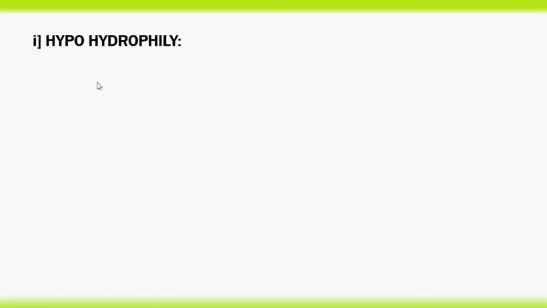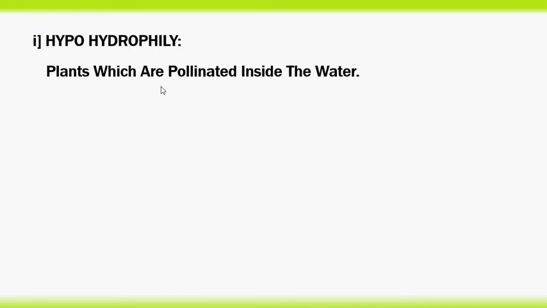Hypohydrophily. Plants which are pollinated inside the water are called hypohydrophily. Example, Zostera.